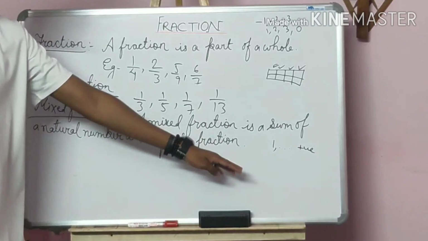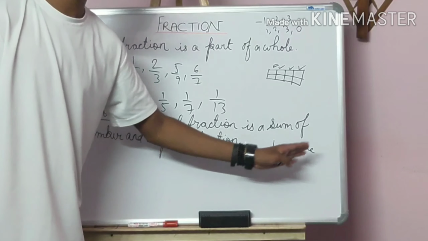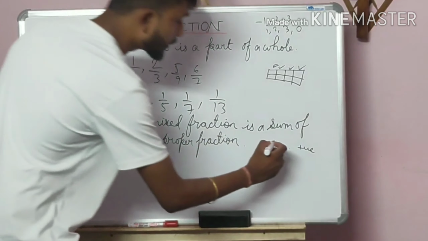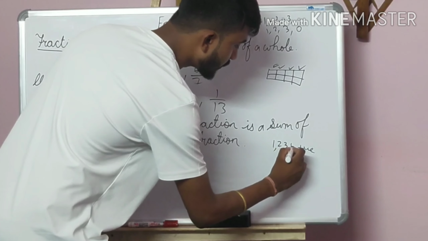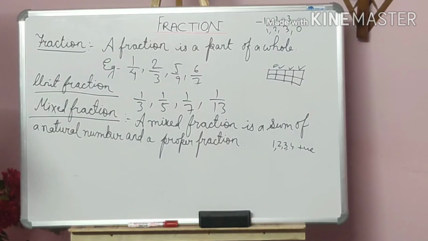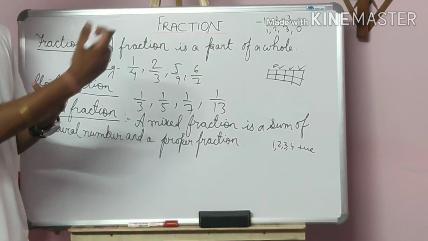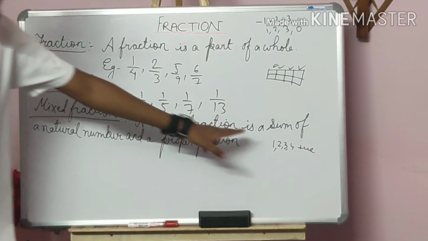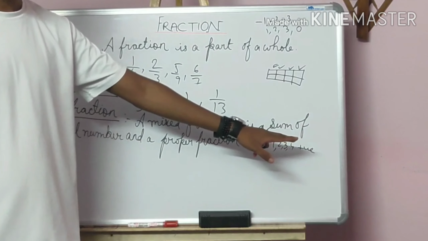All the positive numbers starting from 1 are known as natural numbers. Suppose I'm giving you 1, 2, 3, 4. These numbers 1, 2, 3, 4, 5, 6, 7, 8 will go on till the end, and all of them are natural numbers.